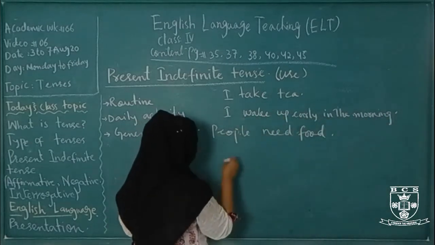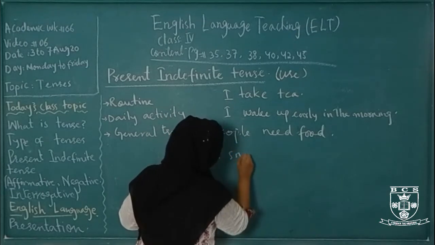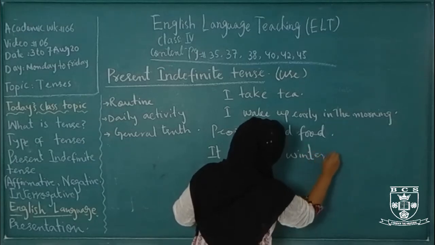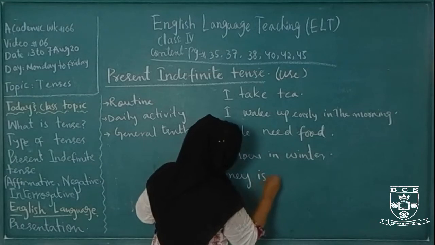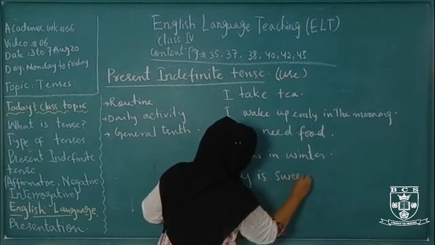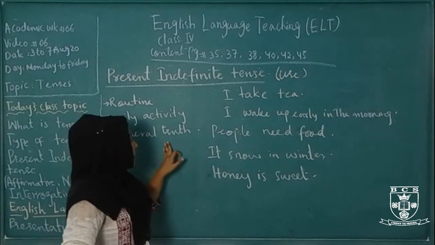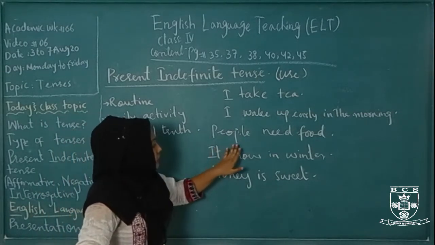Then it snows in winter, honey is sweet. This is called the general truth, which we cannot change.